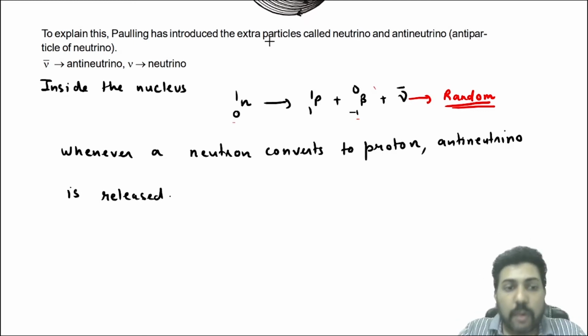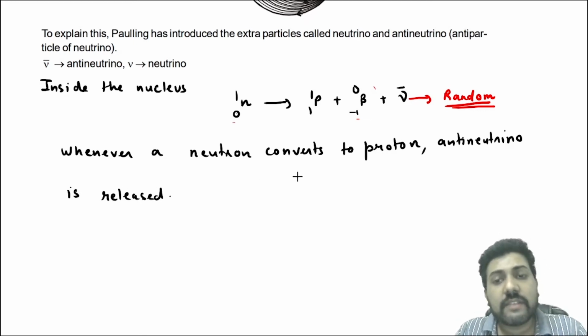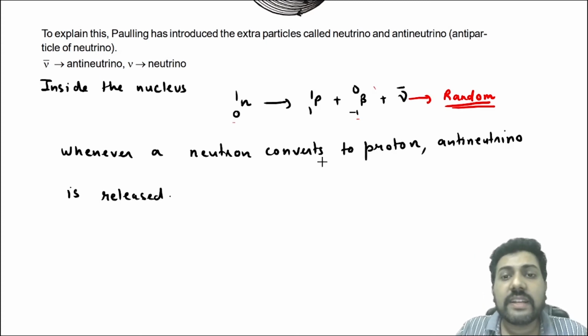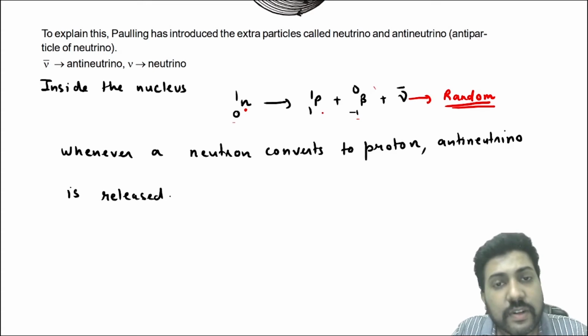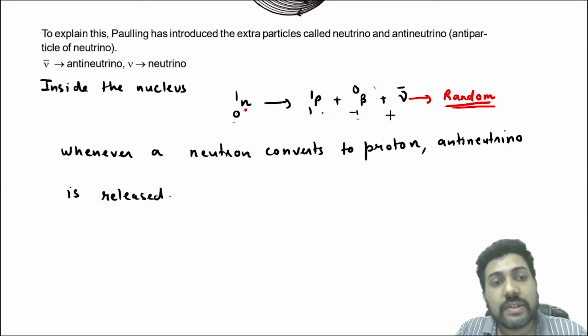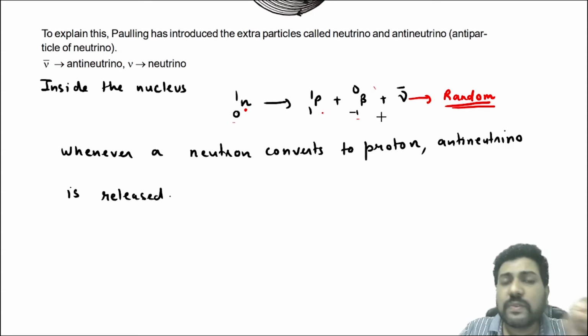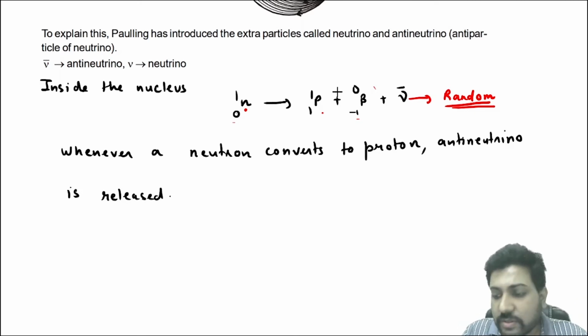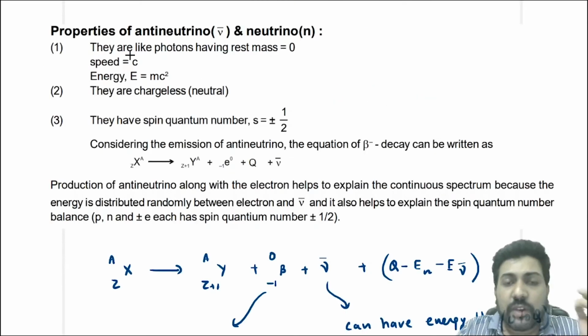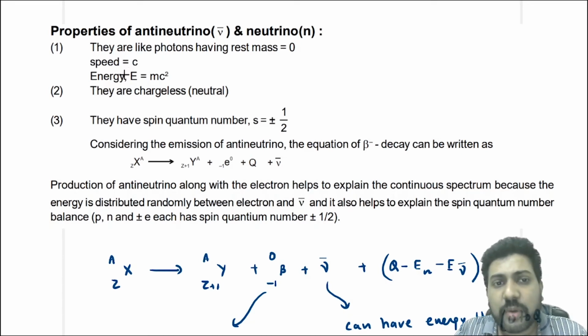Now, whenever a neutron converts to a proton, an antineutrino is released. You have to remember this. Whenever a neutron gets converted to a proton, an antineutrino is released. Now, what is the usefulness of this antineutrino? We will discuss that now. First we will discuss the properties of neutrino and antineutrino, then we will discuss the importance of it.